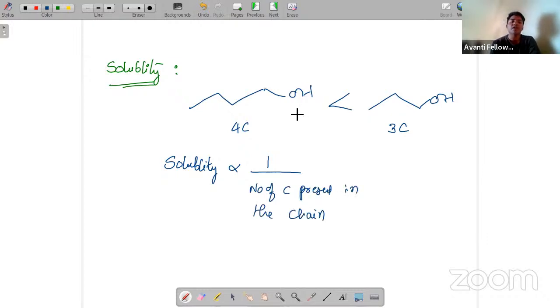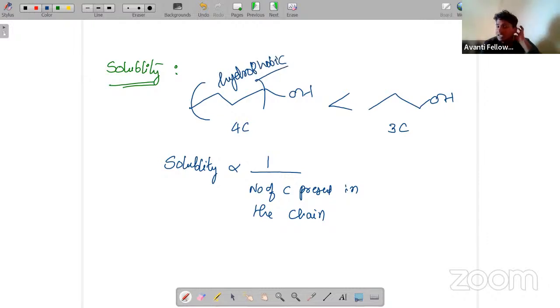Why? Because this is a hydrophobic part. What is this? A hydrophobic part, which is water repellent. So the more of this non-reactive part, the lower the reactivity. That's why in the solubility case, the solubility for this will be lower, because the more carbons, the less the solubility. Very important. Everyone has to remember this one. I hope you all understand here.